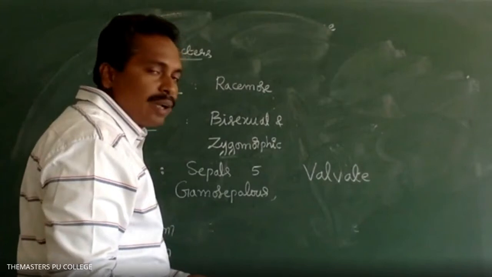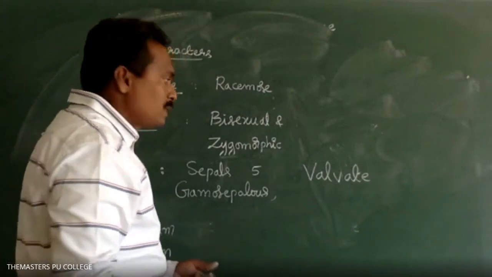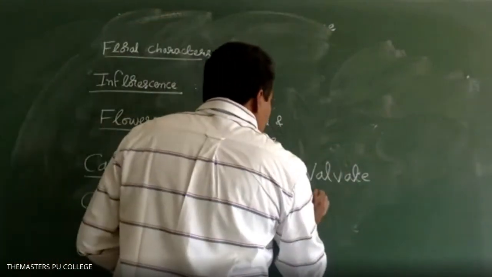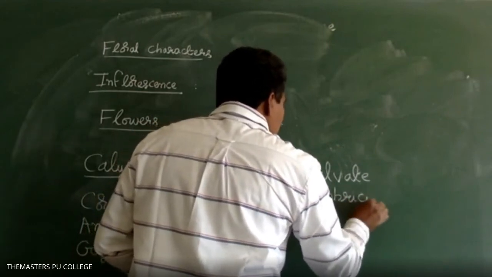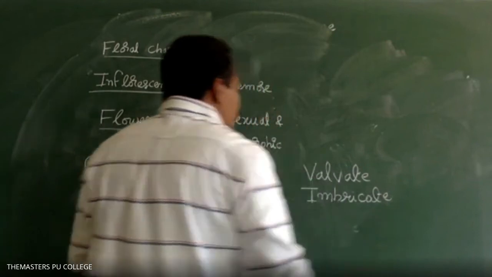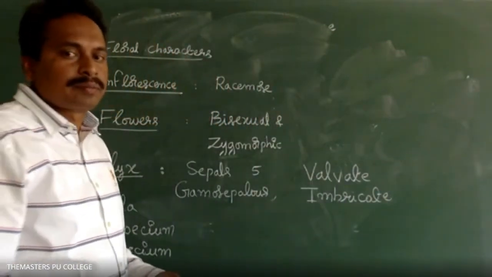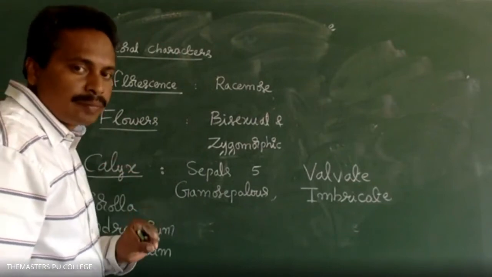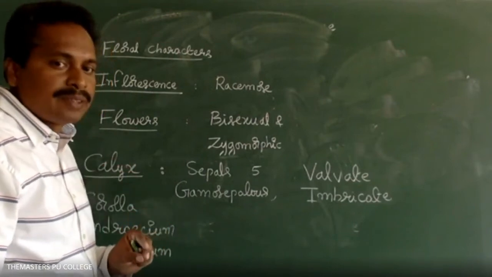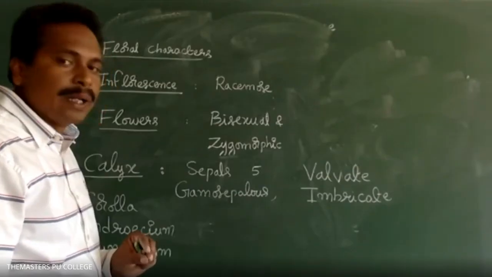In some of the Fabaceae flowers, it is imbricate estivation. What is the estivation of the sepals in Fabaceae family? Valvate and imbricate estivation.